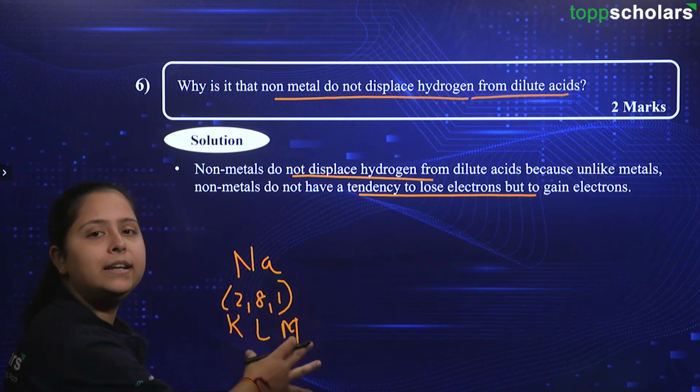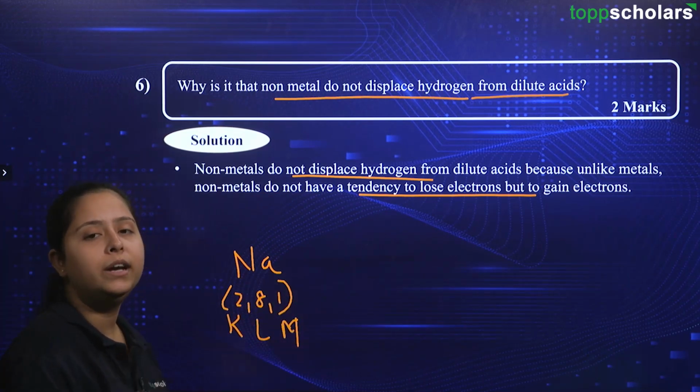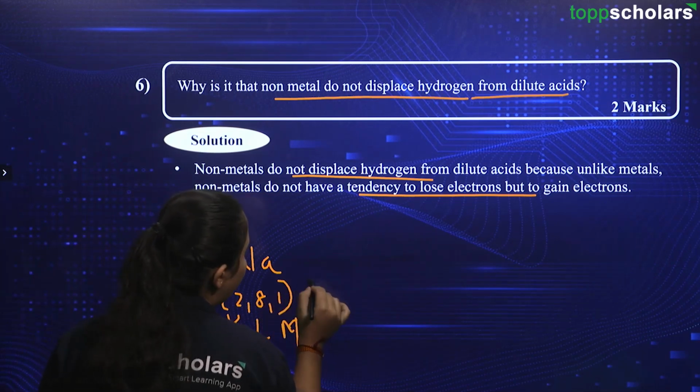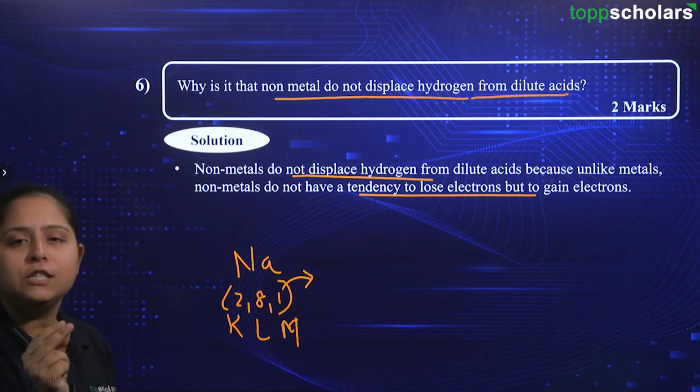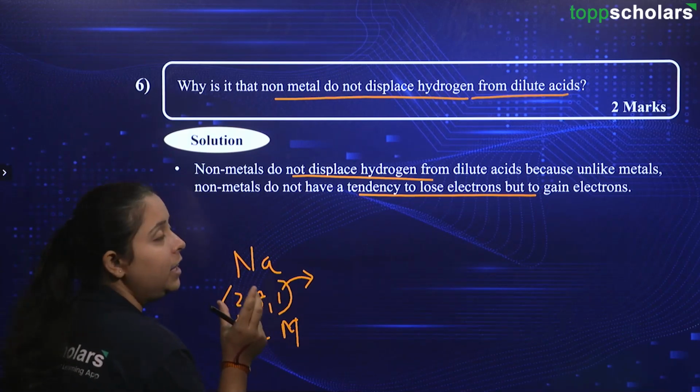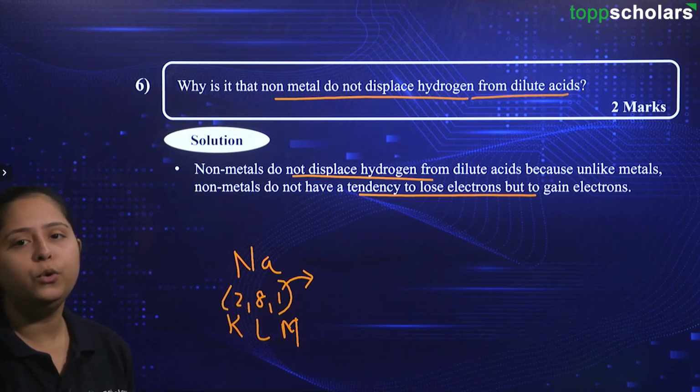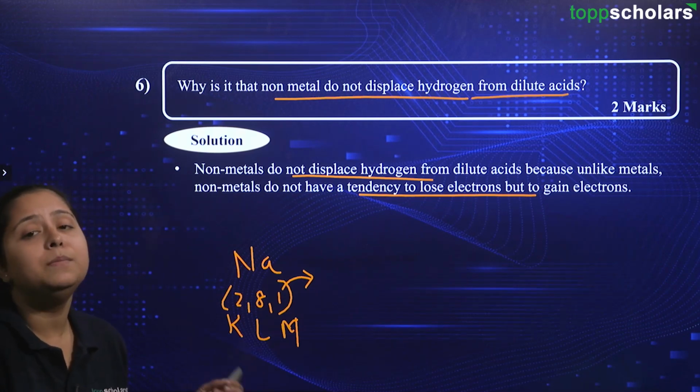So, what is the tendency of this sodium while it is undergoing a reaction? It will always tend to lose this one electron, right. Why is that so? So that it will be able to attain the noble gas configuration, that is of 2,8, so that it will become stable.